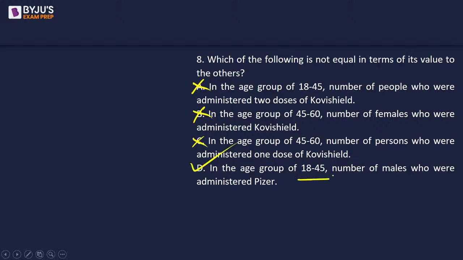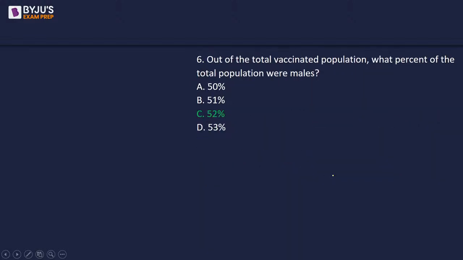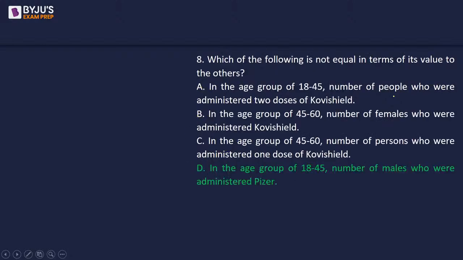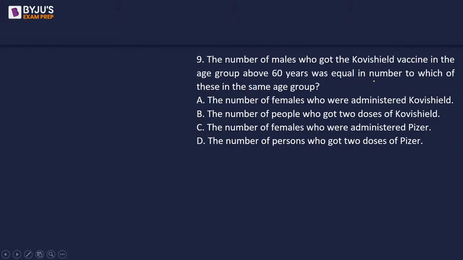In the age group of 18 to 45, number of males who were administered Pfizer. 140 is unique. We will not see 140 anywhere. So, we can say that this is the value which is not equal with other values. So D is our answer.